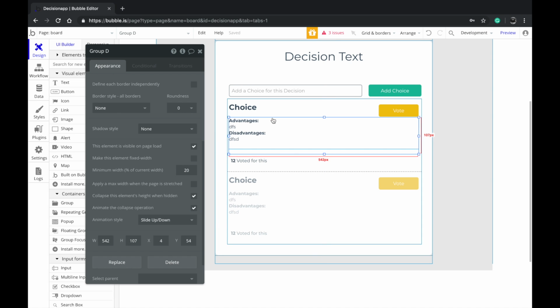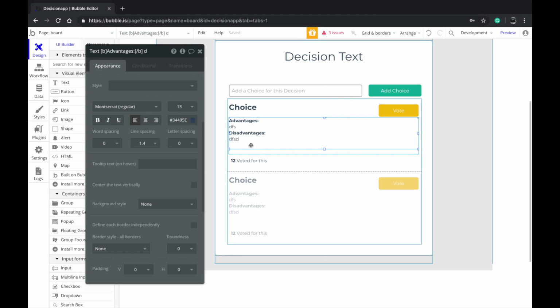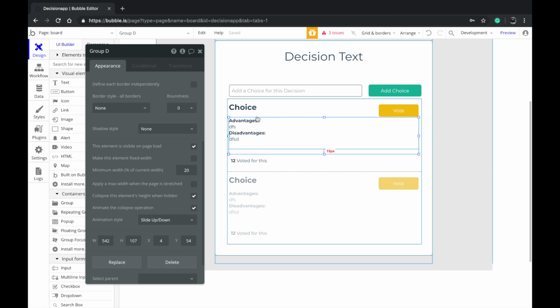Imagine if the user has not typed in the advantages and disadvantages, which it will be in the beginning, this whole space will be wasted, right?